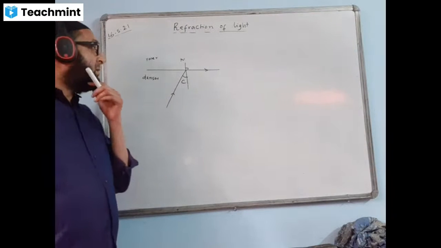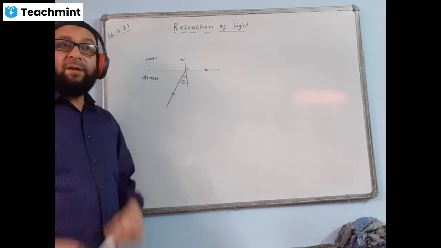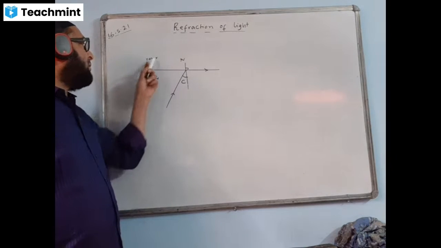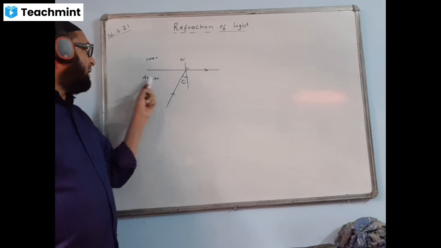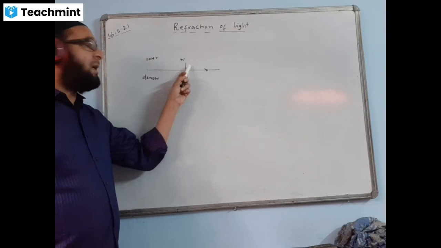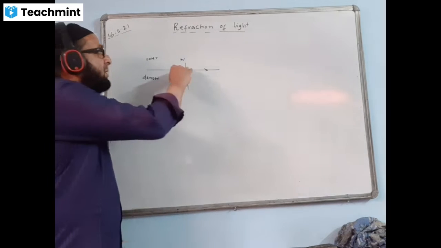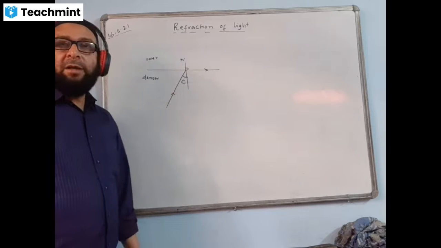Okay, last class I had discussed critical angle. Critical angle exists only when a ray of light travels from denser to rarer medium. The angle of incidence in the denser medium for which the angle of refraction in the rarer medium is 90 degrees, the ray just touching the surface and going, this angle is called critical angle.